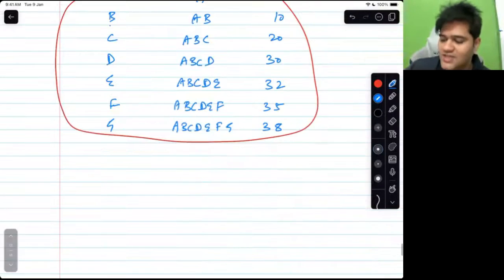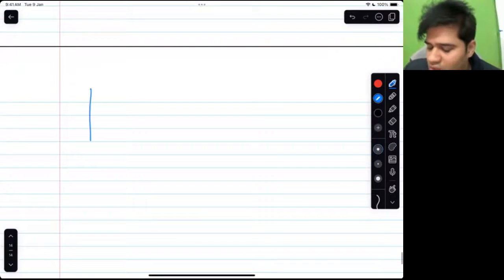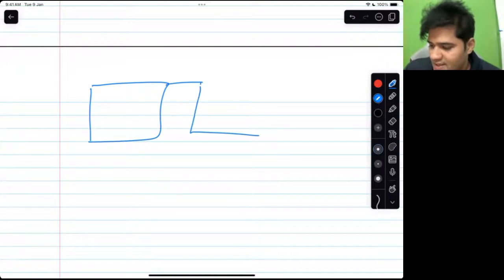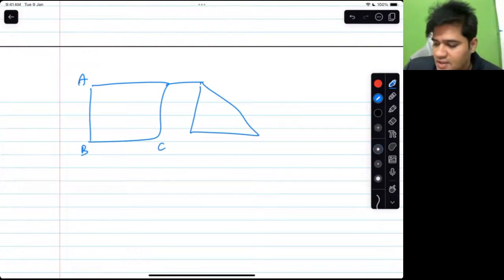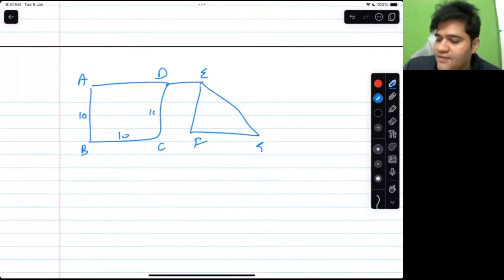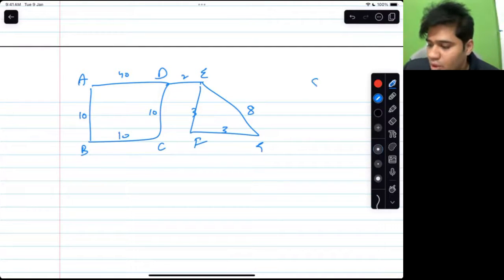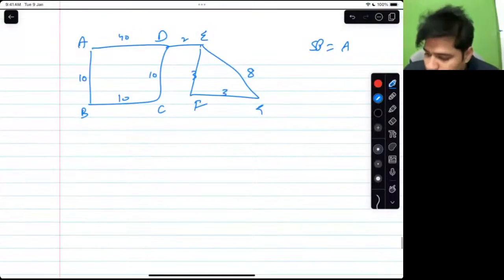Okay, so let's focus on the algorithm now. How does this work? All right. A, B, C, D, E, F, G, with edge weights 10, 10, 10, 40, 2, 3, 3, 8. Starting point equal to A.